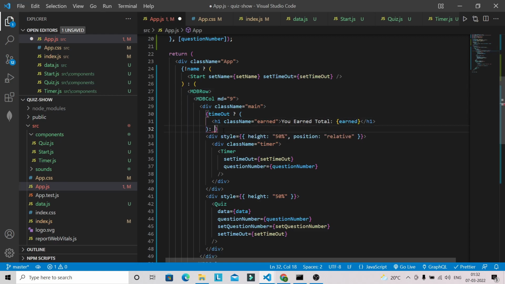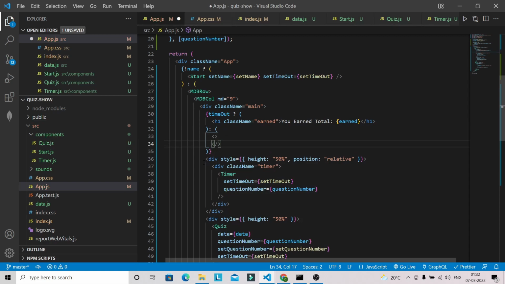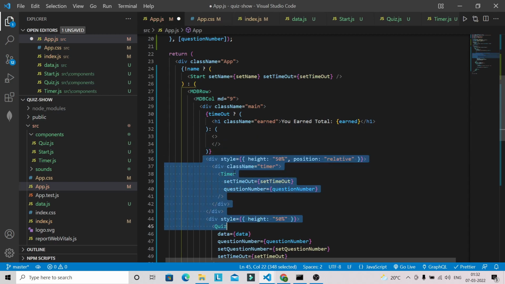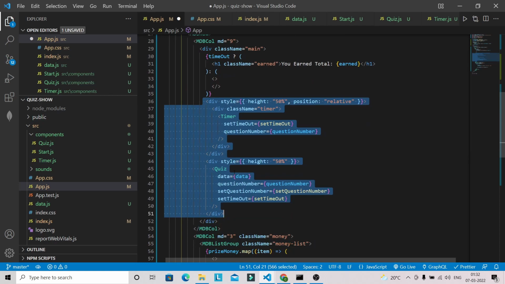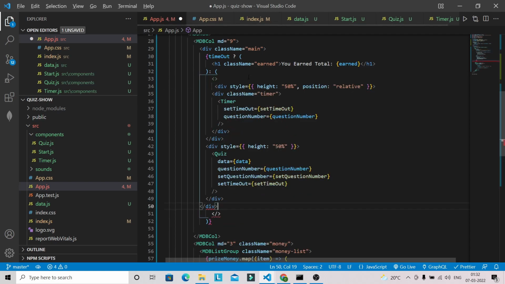And in else we have to use a fragment here, and we can just cut out this entire thing and paste it over here, and this div is going to close here.